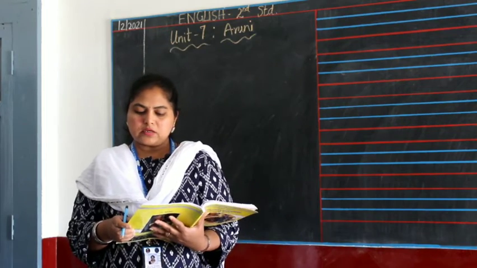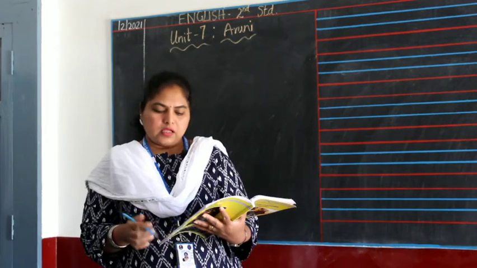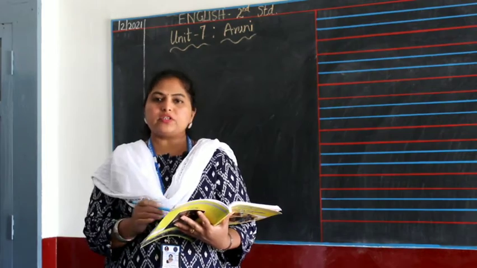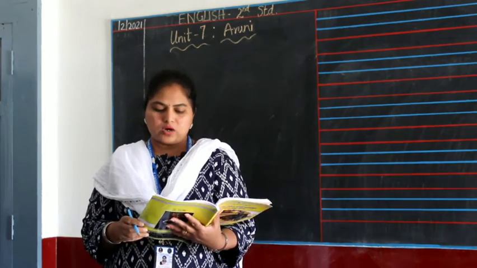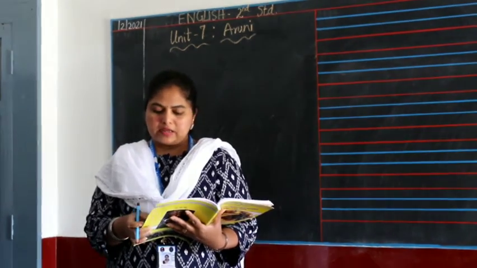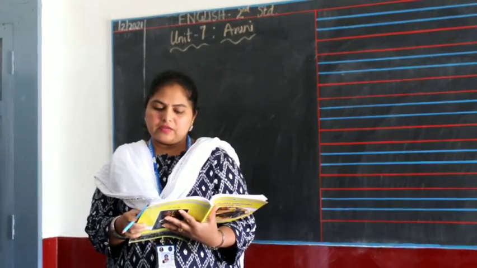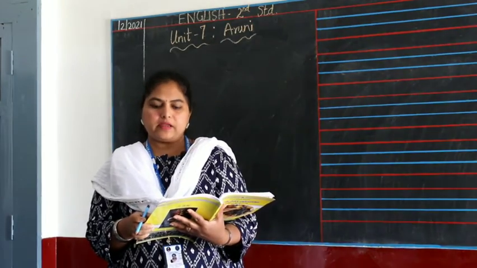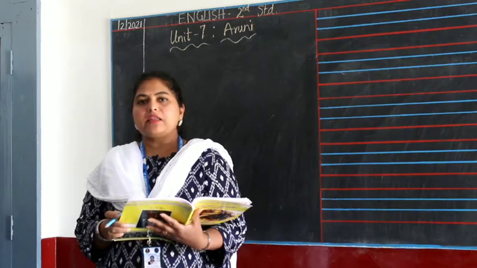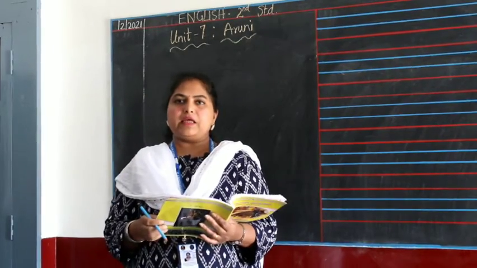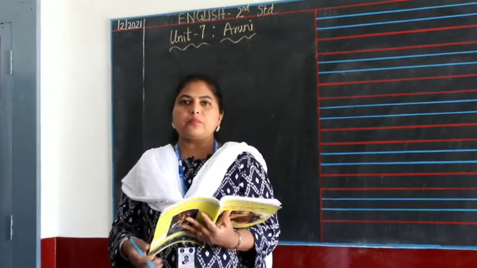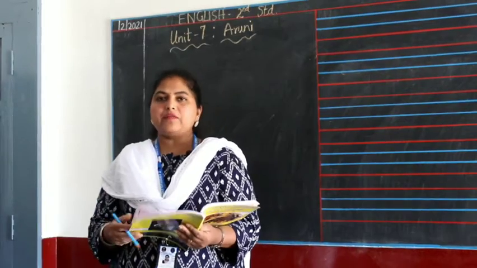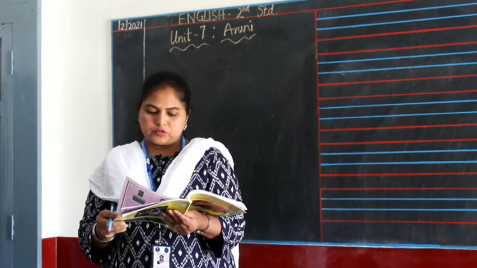The next circle is I-L-L. In I-L-L you have to use all these letters and form the word. So W-I-L-L, will, F-I-L-L, fill, H-I-L-L, hill, T-I-L-L, till, B-I-L-L, bill. That's how you have to complete the word wheel. I will send you all the photo, copy it in your textbook.